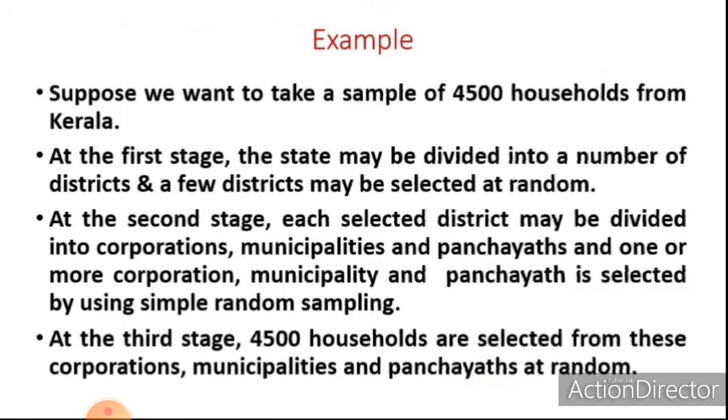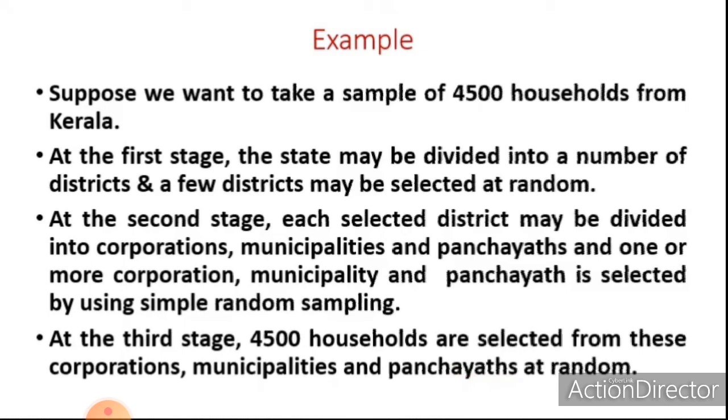For example, suppose we want to take a sample of 4,500 households from Kerala. At the first stage, the state may be divided into a number of districts and a few districts may be selected at random. So the state of Kerala may be divided into a number of districts in the first stage and a few districts, 2 or more, may be selected at random.